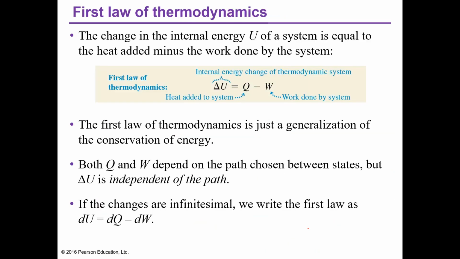We have the first law of thermodynamics. Basically, the first law of thermodynamics relates those three quantities: the internal energy, the work, and the Q. So the equation that relates these three is the first law of thermodynamics.